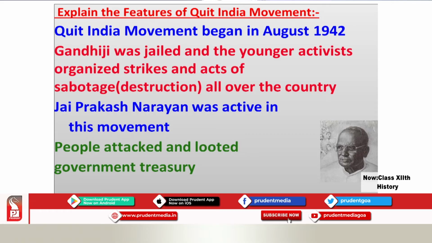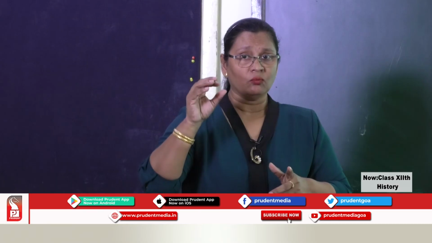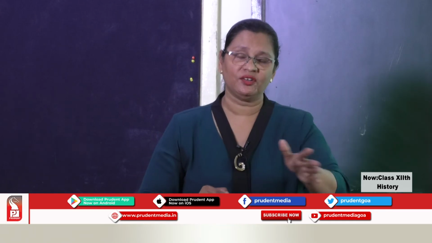People attacked and looted the government treasury. Now this Quit India movement is also known as a mass movement because hundreds and thousands of ordinary people came to the forefront. It energized the young in large numbers who even left the schools and colleges to go to jail. What was the role of the Muslim League in the Quit India movement?